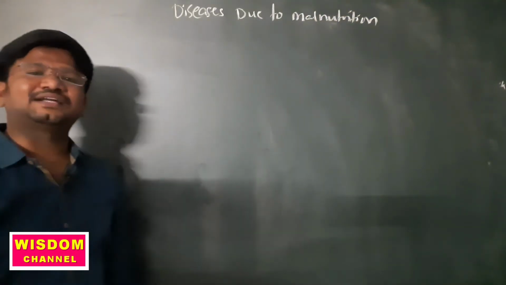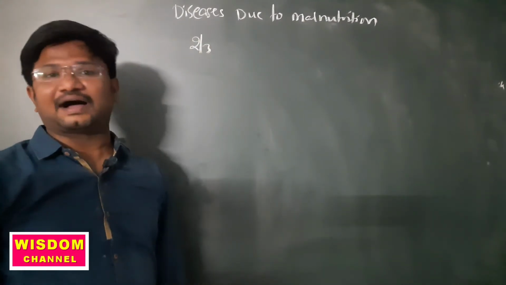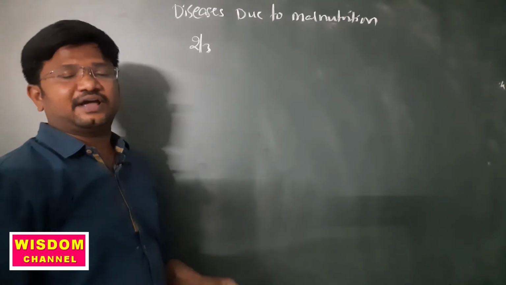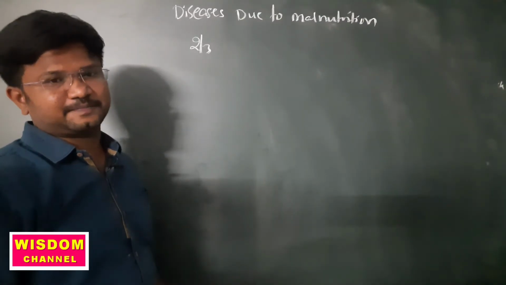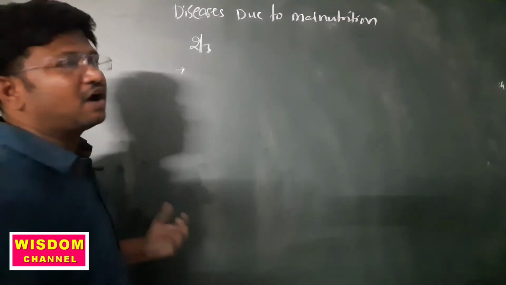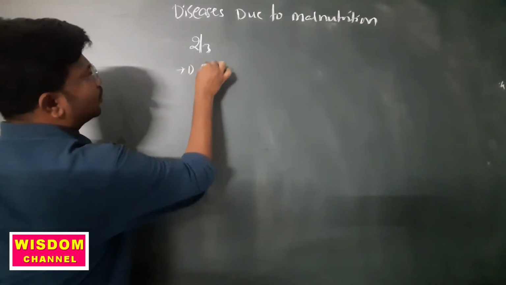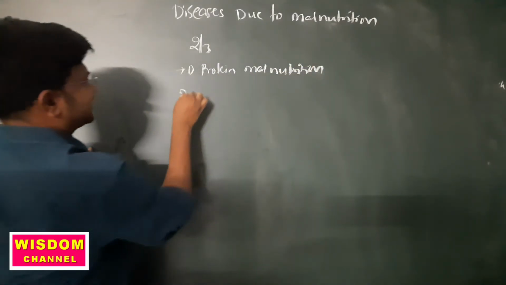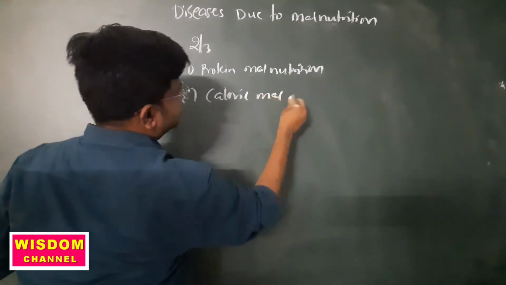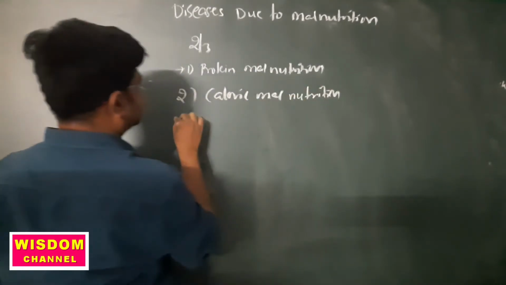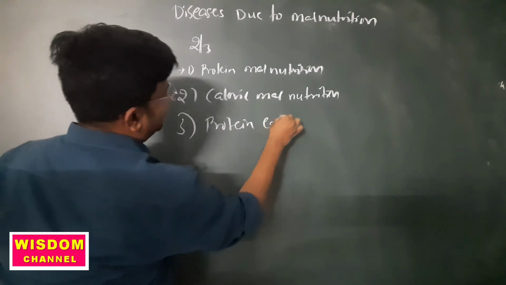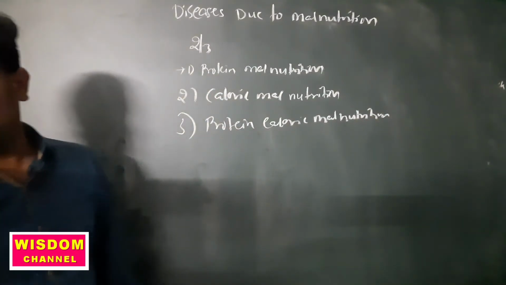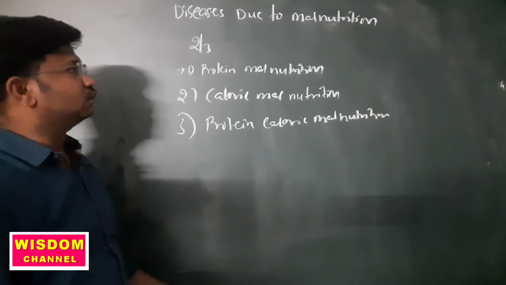Two-thirds of the people on earth are affected by malnutrition, only because of not taking a balanced diet. So we divided malnutrition into three: protein malnutrition, caloric malnutrition, and protein caloric malnutrition. Now we'll discuss the diseases affected by this malnutrition.